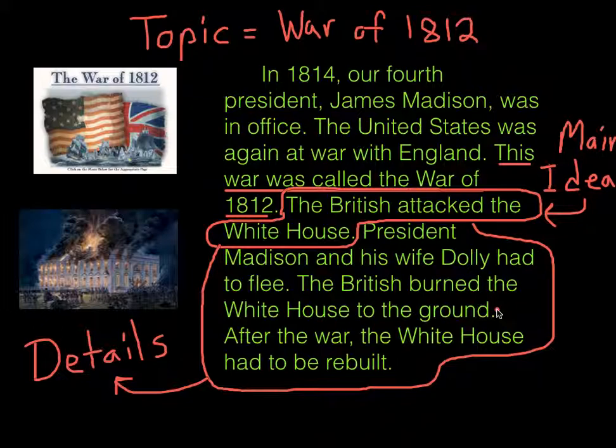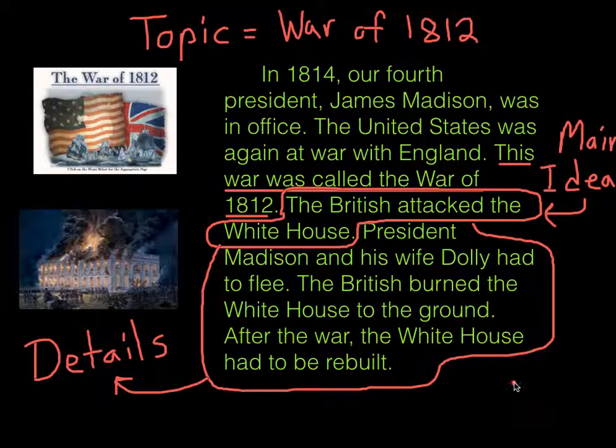And the reason he is not the main idea is because the author really spends a lot of time discussing the White House and what happened. There's lots of details about that. So if you're not sure what the main idea is of a passage, look at the details the author is giving you. What is he describing? What is he talking about? And here, most of the passage is about when the British attacked the White House. This up here was the author's way of kind of introducing the main idea to you.